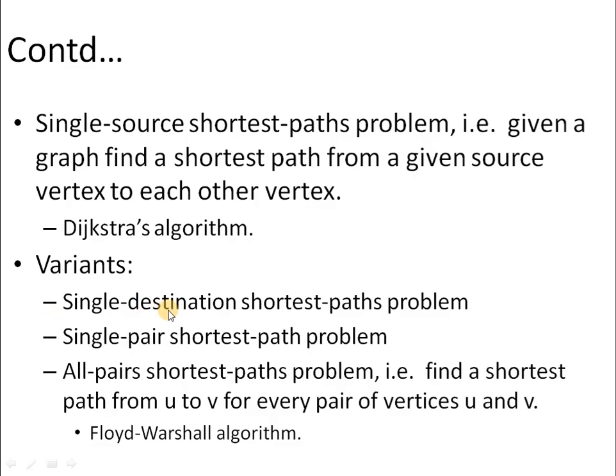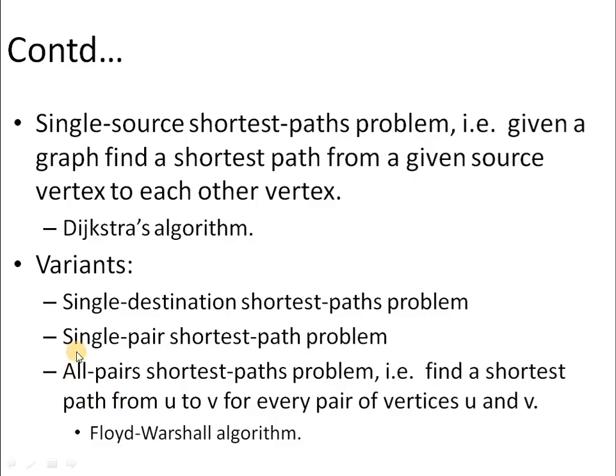The first one is the single destination shortest path problem. Single destination means that instead of fixing the source vertex, we have fixed the destination vertex. In order to solve this problem, we simply reverse the direction of the edges and then execute the single source shortest path algorithm.